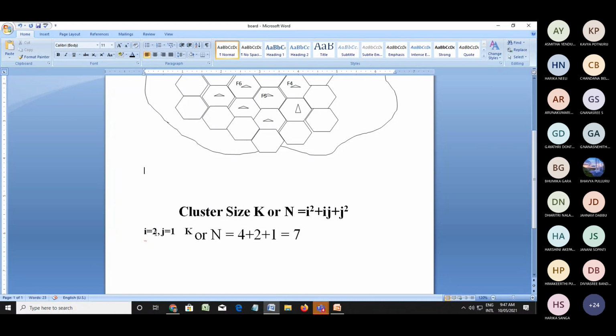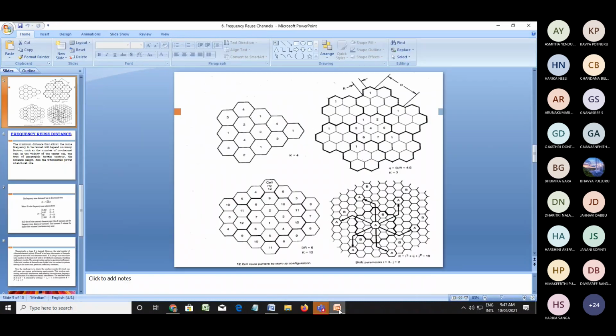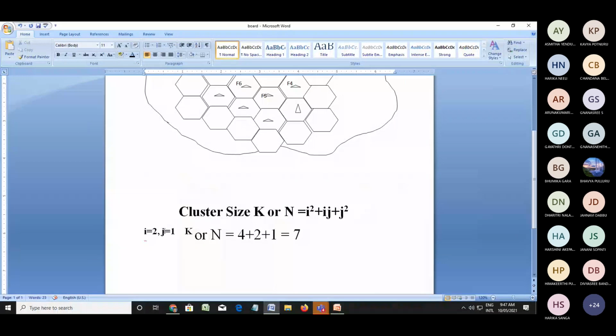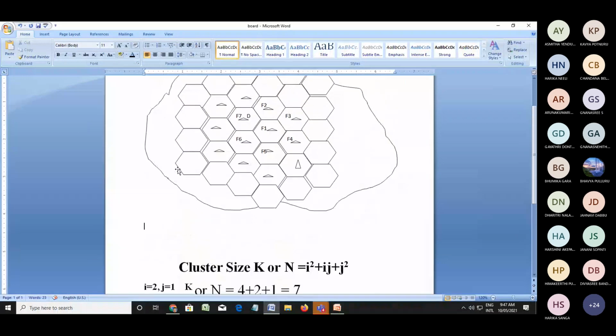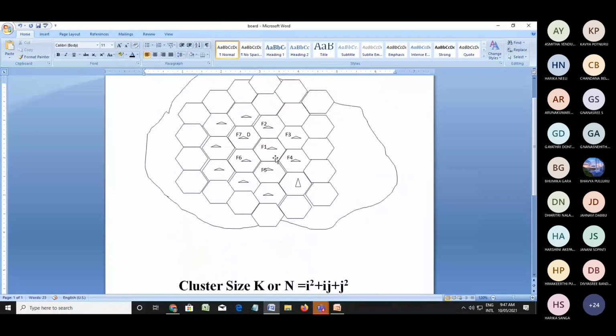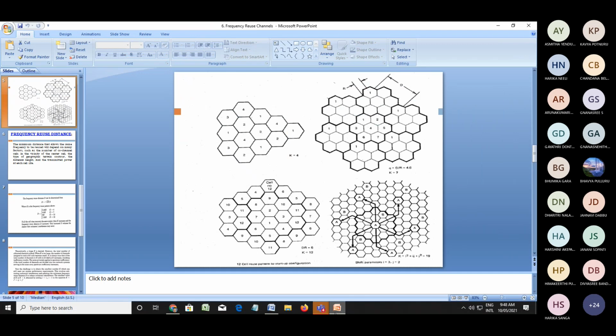What is the i value? 2, right? Nothing but from the center cell, we have to move 2 cells. This is the concept shown in this picture for i equal to 3 and j equal to 2.